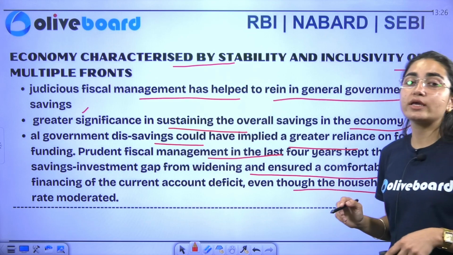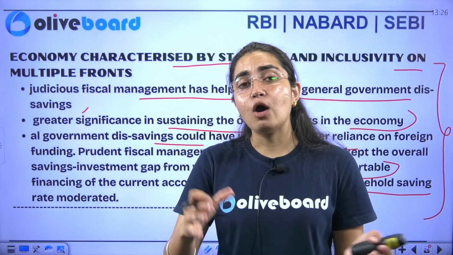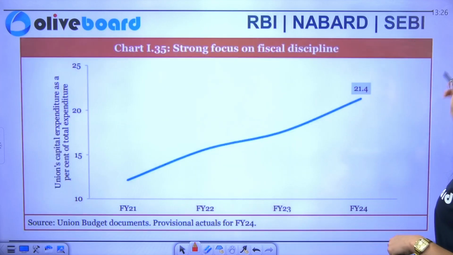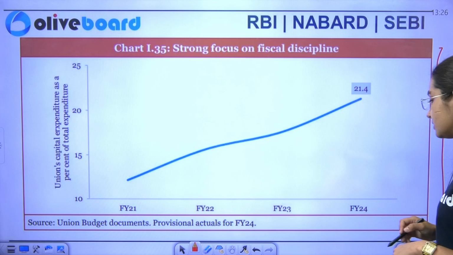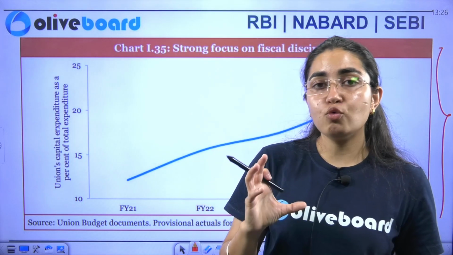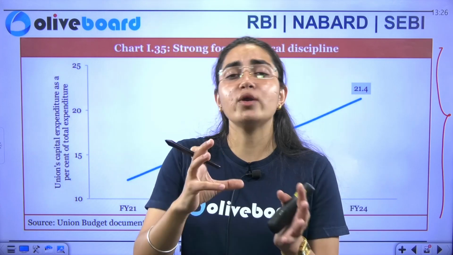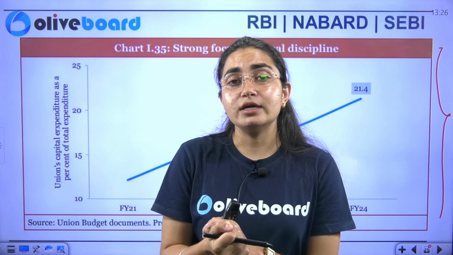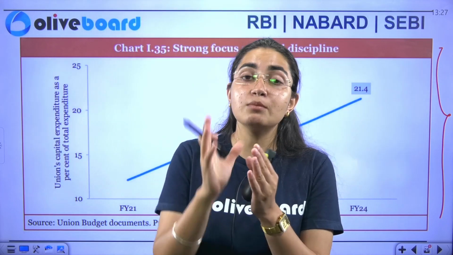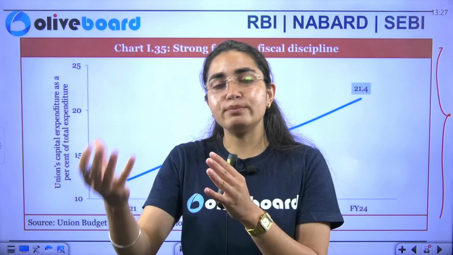This is what your economic survey says about how your government is performing in a fiscal sense. If you see the chart here, this particular survey says that the government is trying its best to maintain fiscal discipline. Whatever loan has been taken by the government is being utilized in a normal form, because more debt taken by the government is a problematic situation for the people of India.